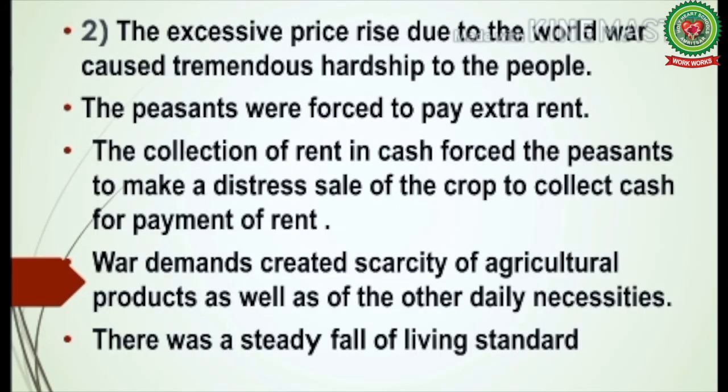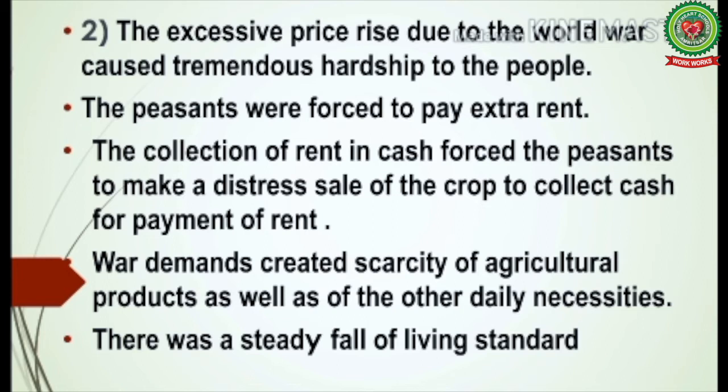The excessive price rise due to the World War caused tremendous hardship to the people. The peasants were forced to pay extra rent. The collection of rent in cash forced the peasants to make a distress sale of the crop to collect cash for payment of rent. War demands created scarcity of agricultural products as well as of other daily necessities. There was a steady fall of living standard.